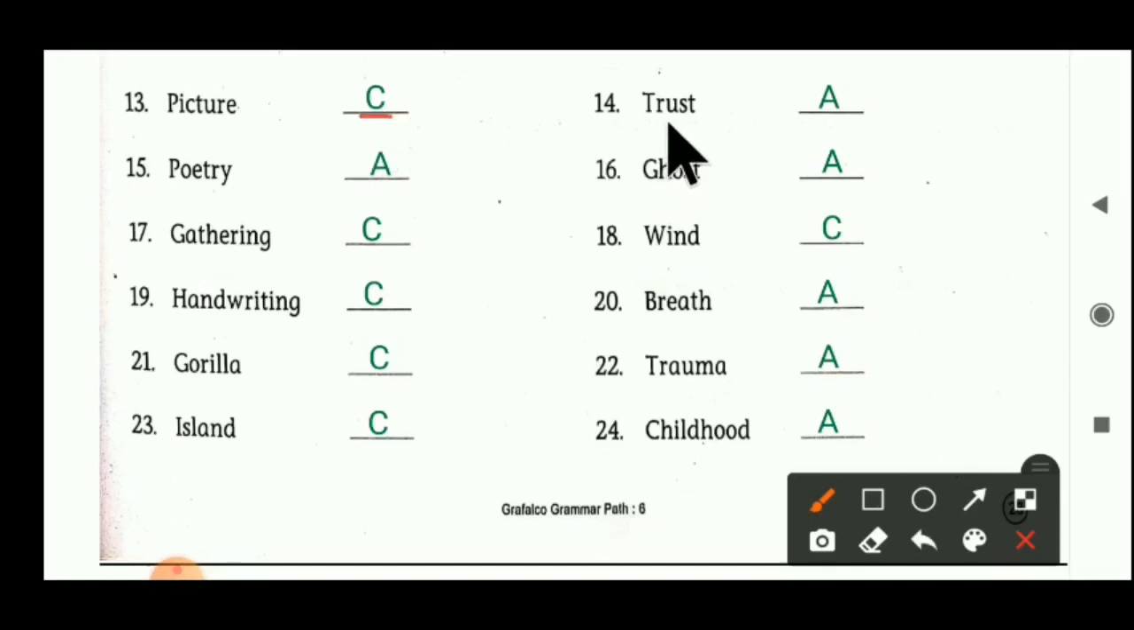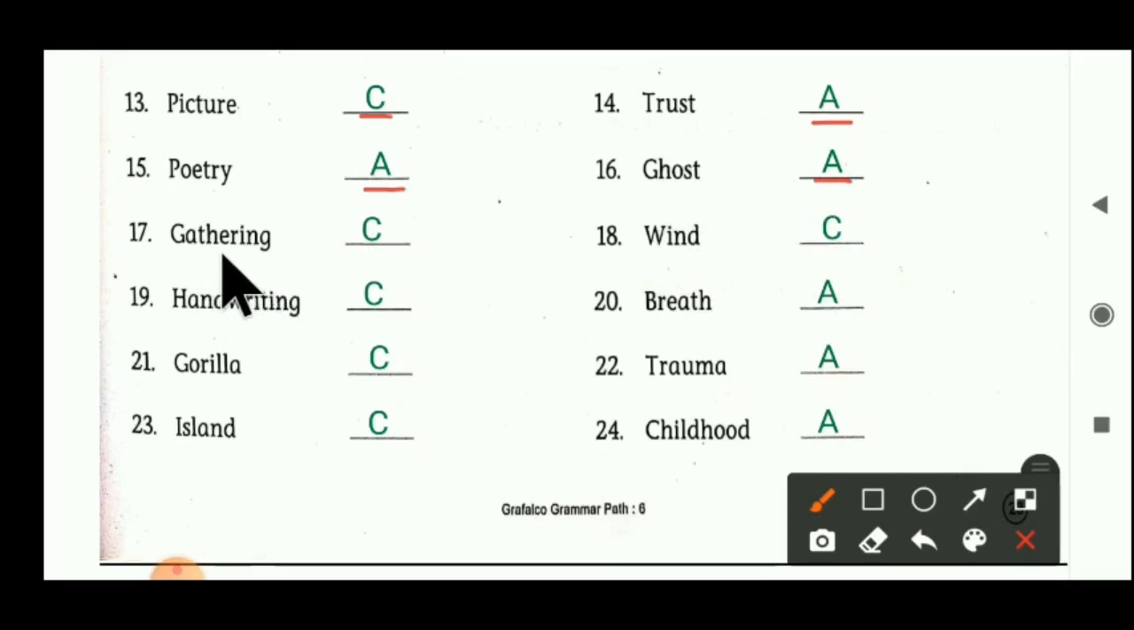Next one is trust. Trust is one type of feelings. We cannot touch it, we cannot see trust. So here trust becomes an abstract noun. Poetry. Poetry is one type of abstract noun because we cannot see poetry. We cannot touch poetry. Okay? Poetry emerges from our feelings. So it becomes an abstract noun. Ghost. We cannot see ghost, we cannot touch ghost. So here ghost also becomes an abstract noun.